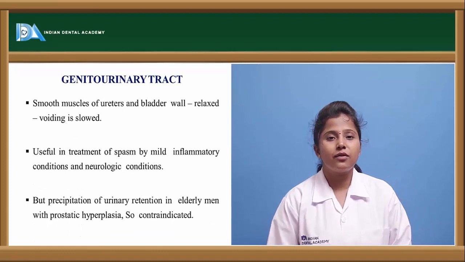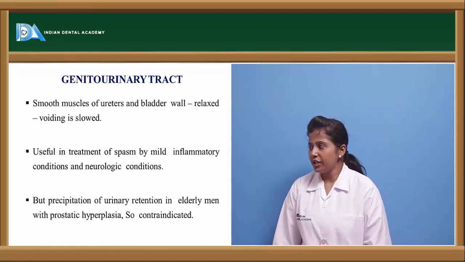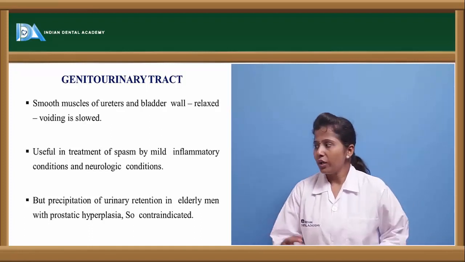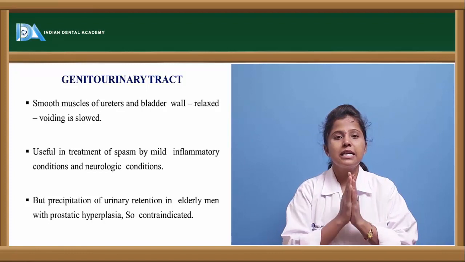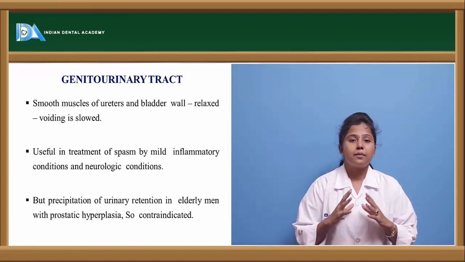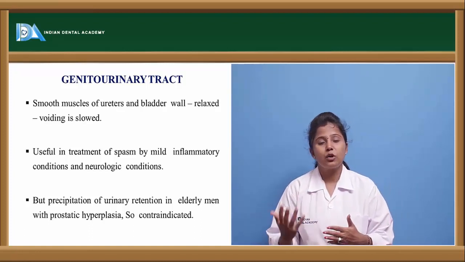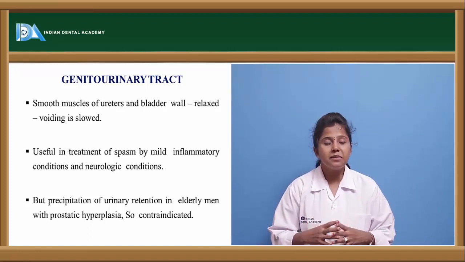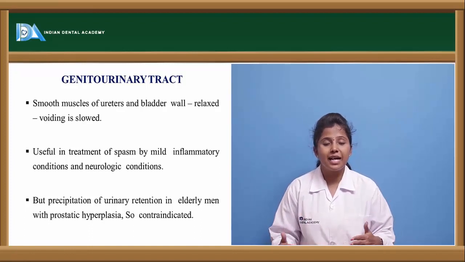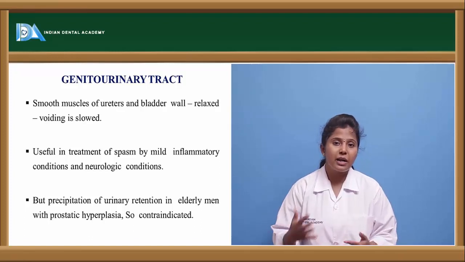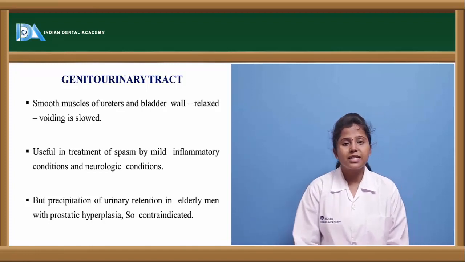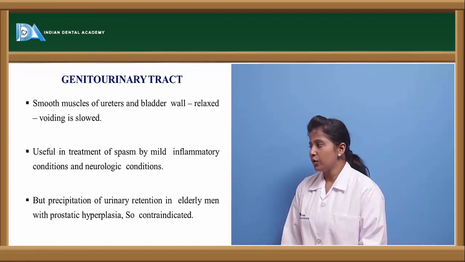What are the effects of these drugs in the genitourinary tract? What happens in the urinary system because of this drug? Here the relaxation of the smooth muscles takes place because of the parasympatholytic activity. Because of the antimuscarinic drugs, the smooth muscle present in the urinary bladder will be relaxed, and thereby the voiding of the urinary bladder will be slowed, or else the emptying of the urinary bladder will be slowed, and urine retention takes place in the urinary bladder.